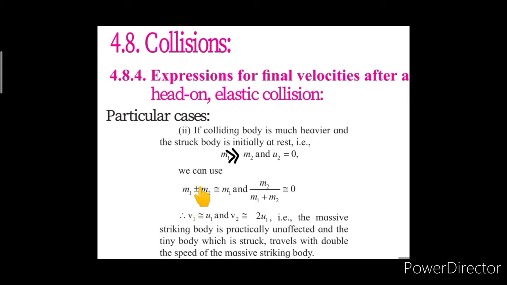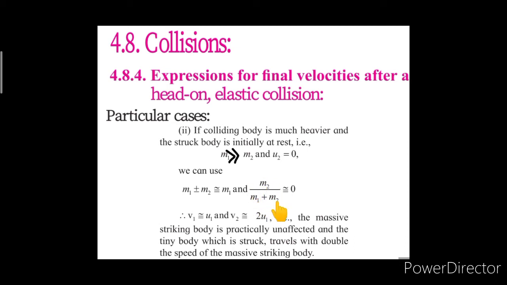So here m1 plus or minus m2, we are taking as near about m1 only, and m2 upon m1 plus m2 is nearly equal to 0. As m1 is much greater than m2, we are supposed to neglect this m2 there. That's why we are using m1 plus or minus m2 as near about m1, and the factor m2 upon m1 plus m2 as 0, as we are neglecting m2.